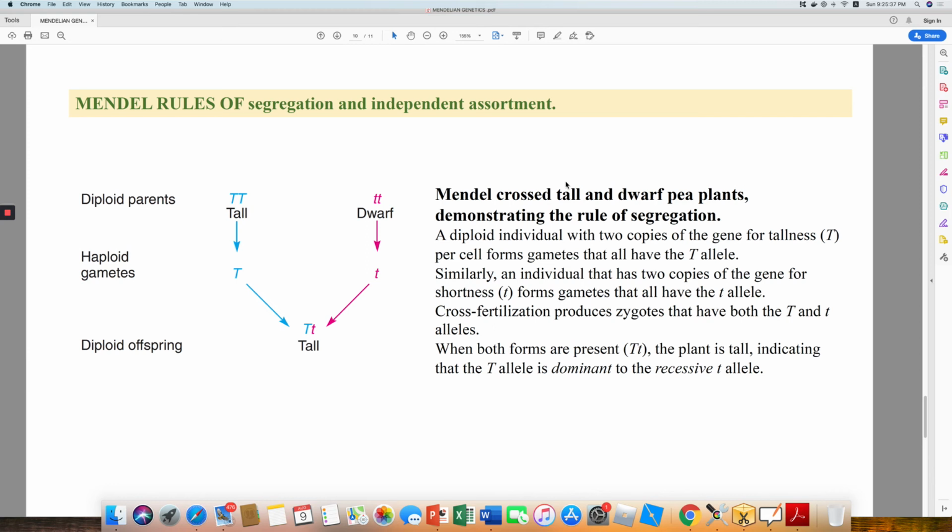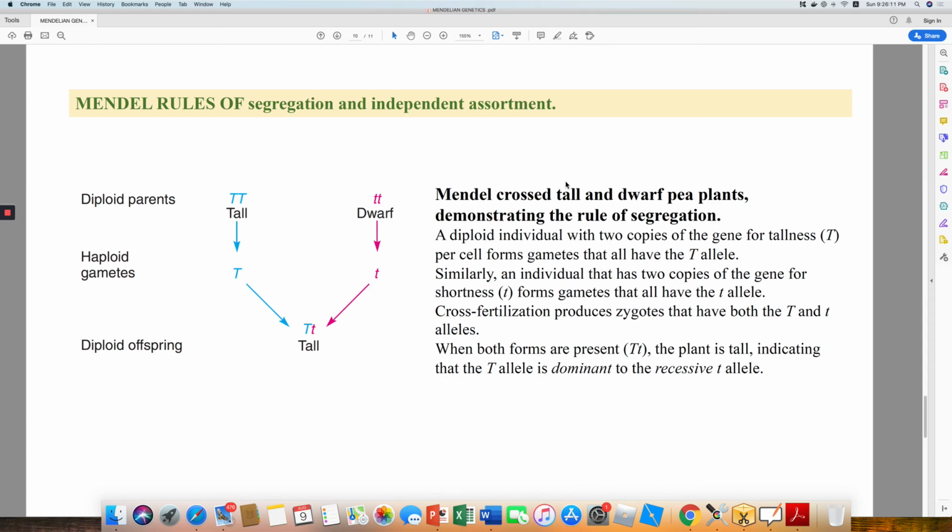Using Pisum sativum and the tall and dwarf character, abbreviated as capital T and small t, when fertilization was done using the haploid gamete, in the diploid form we saw that even if there was a heterozygous condition, the diploid still had tall plants. So Mendel crossed tall and dwarf pea plants, demonstrating the rule of segregation, that alleles segregate during fertilization.